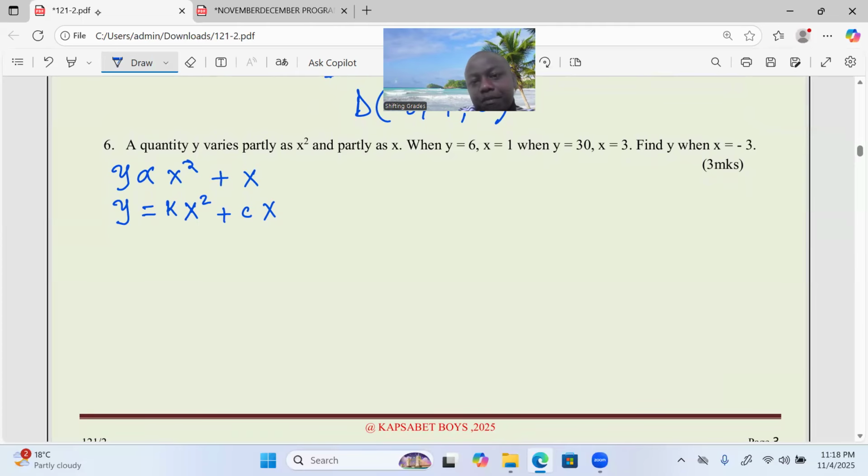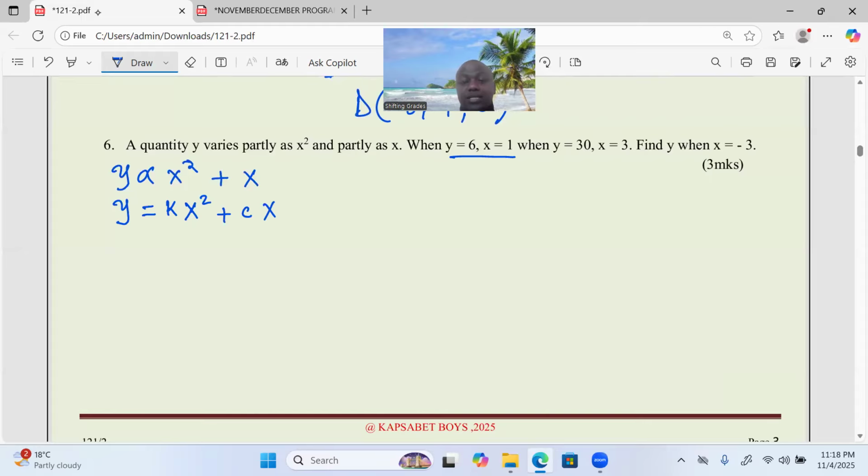Now, according to the information provided here, we shall be able to come up with two simultaneous equations. You know, there are those who think simultaneous equations is just a paper 1 concept that should not be considered when revising for paper 2. But remember, there are a lot of questions which you will solve and you will land yourself in a simultaneous equation and you have to solve that pair by whichever method. We have one example here.